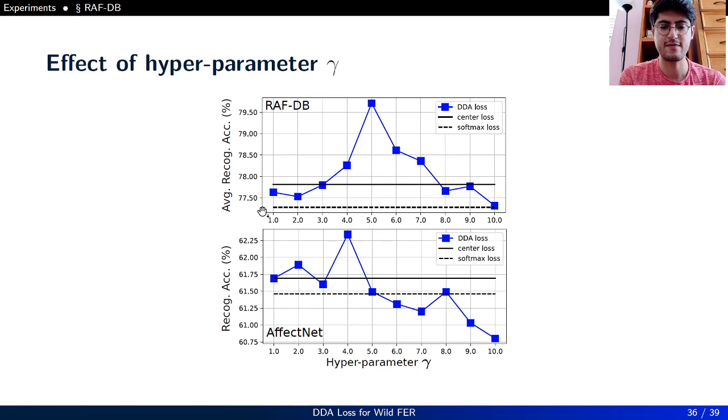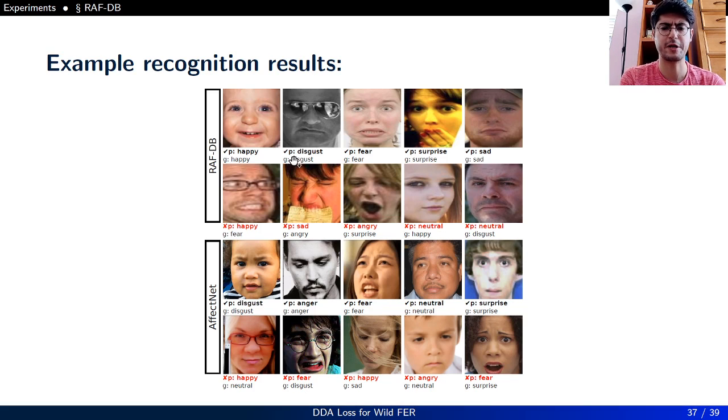As you can see, as we are increasing the contribution of DDA loss, we are achieving higher accuracy, but after a certain point, the accuracy is decreasing on both RAF-DB and AffectNet, which means that DDA loss has to be optimized in a sweet spot. Here are some example recognition results for both RAF-DB and AffectNet. On top row of each dataset, we have correctly classified images, and on the bottom row, we have